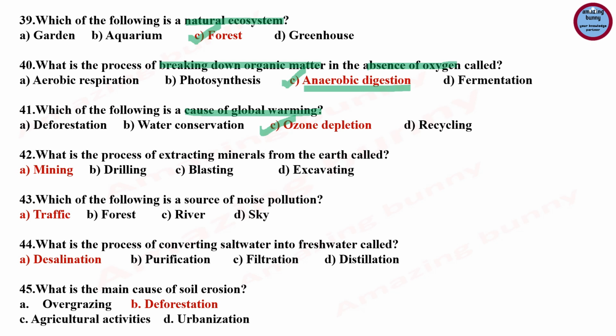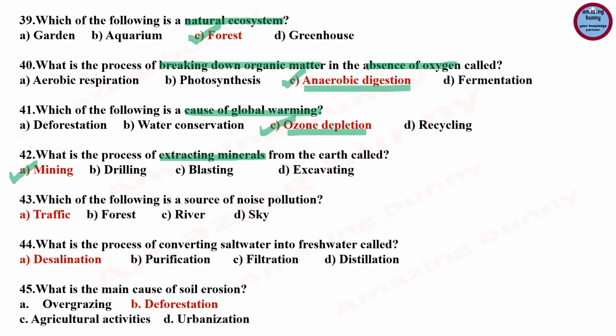Question number 41, which of the following is a cause of global warming? The options are deforestation, water conservation, ozone depletion, recycling. So the consequence of global warming is ozone depletion, because it is an aspect of climate change. Global warming refers to the long-term rise in the planet's temperature, and it is caused by increased concentration of greenhouse gases in the atmosphere, mainly from anthropogenic activities such as burning of fossil fuels and farming.